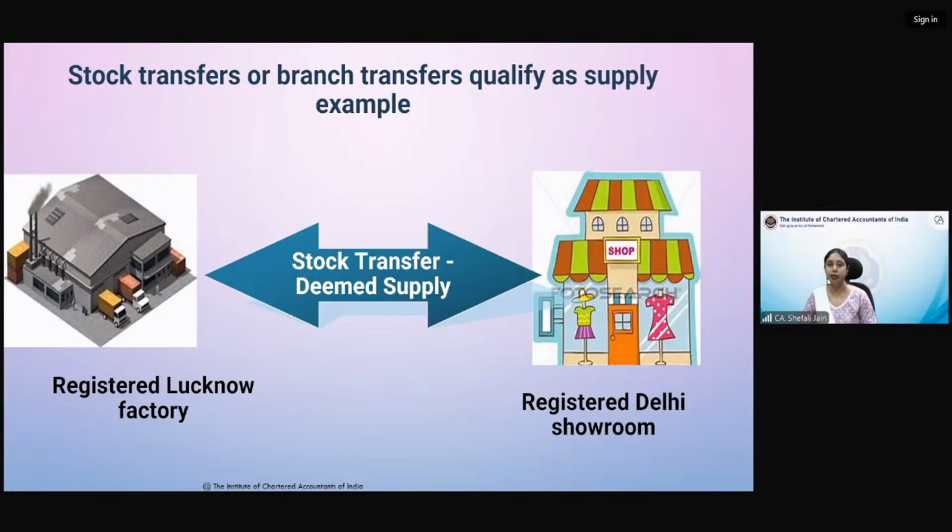If within a city, within a state, I have office as well as my branch, and I have not obtained separate registrations for them, because within a state I have this option that I do not obtain multiple registrations, I obtain only one registration. That option is there. Then it will not be a supply without consideration. In fact, within same state, whether you take consideration or not, it will not be considered as supply.